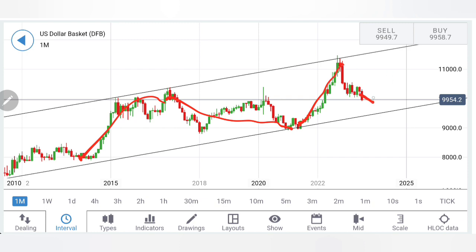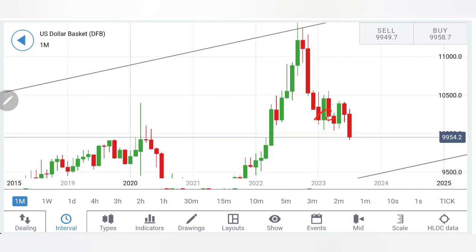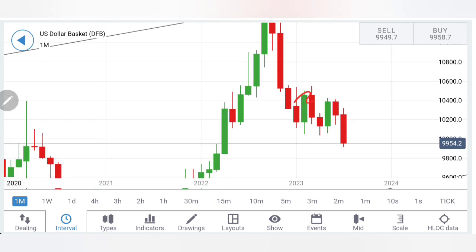It has achieved the highs, it has achieved the lows here, and now it has again started to march on the downside towards the bottom of this. Now if you look at the complete movement, it appears it has achieved the bottom of this channel for the month of July. And if you look at the pattern for the last few months, you can see a couple of red candles, one green candle, a couple of red candles, one green candle, a couple of red candles. So probably it has achieved the bottom.